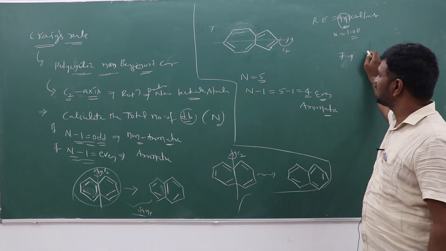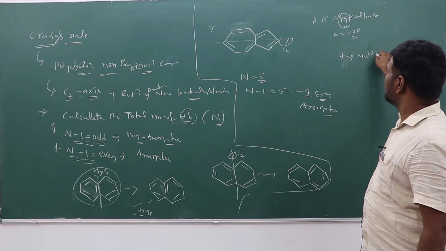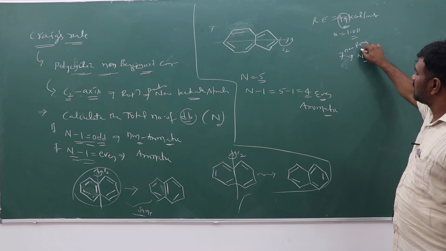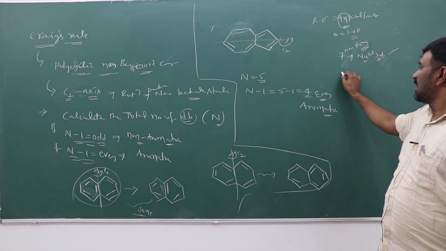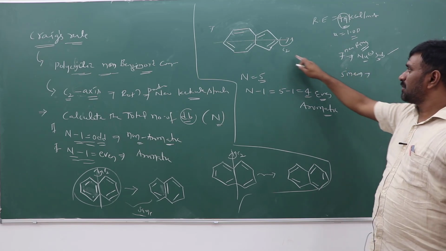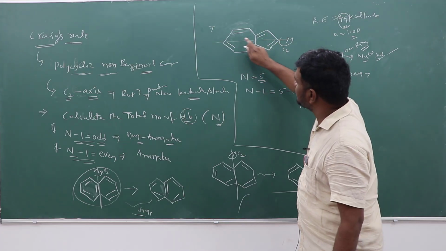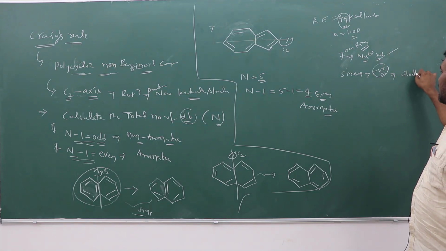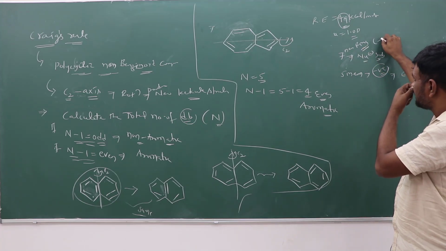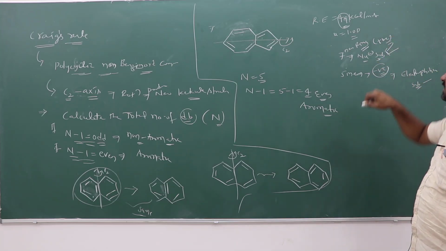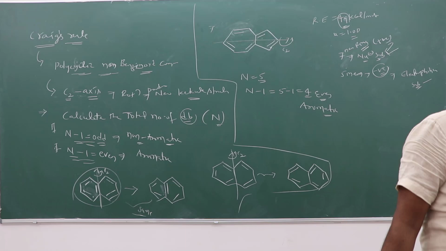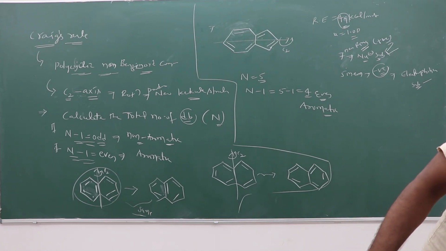Due to the positive charge on the 7-membered ring, nucleophilic substitution reactions take place on the 7-membered ring of azulene. The negative charge is on the 5-membered ring, so electrophilic substitution reactions take place on the 5-membered ring. Azulene is a deep blue colored compound.